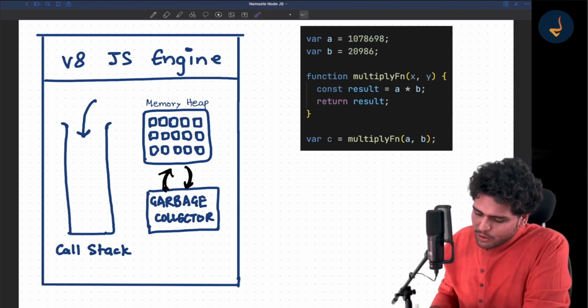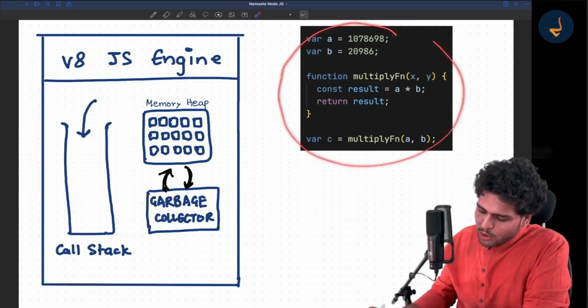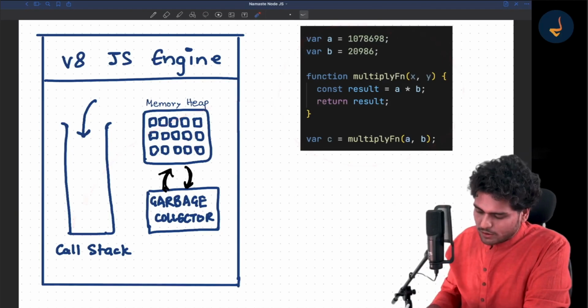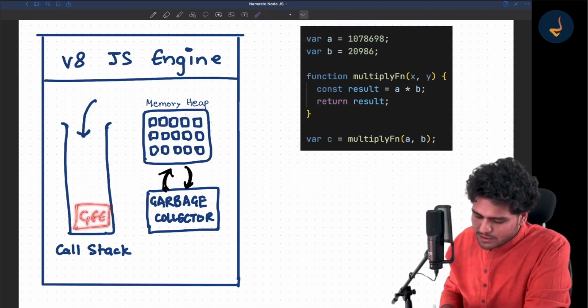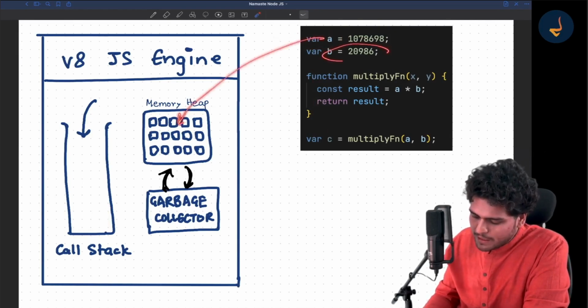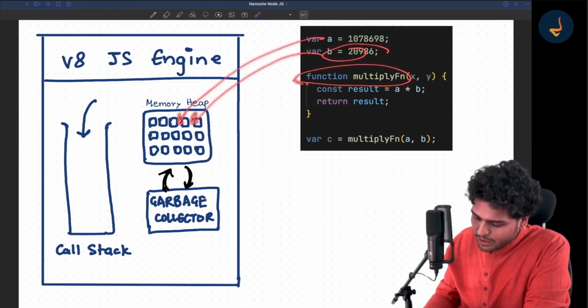Whenever you run any piece of JavaScript code, this whole code is executed inside the call stack, inside a global execution context. A global execution context is created and it is pushed inside the call stack. Now each and every line of code is run line by line in a synchronous fashion. This code is run: var a equals 10786, and it is stored inside the memory heap. B is stored inside the memory heap. This function is stored inside this memory heap.